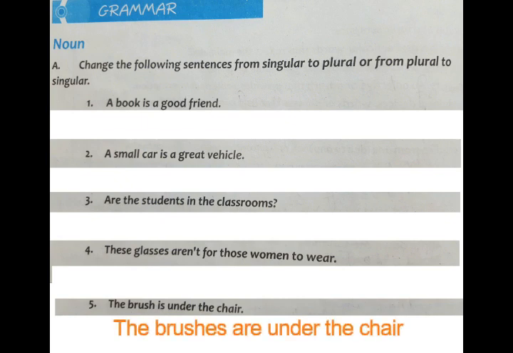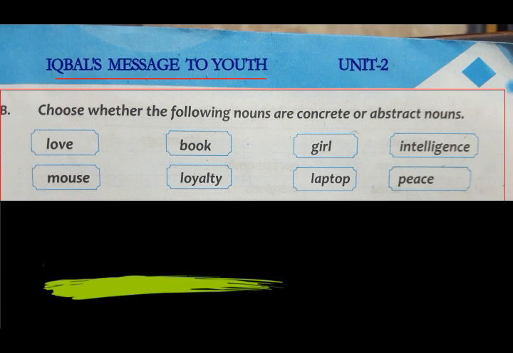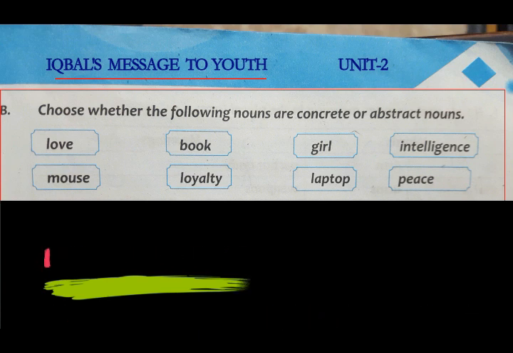Okay, on page number 10, we are given the exercises, and question number B is, choose whether the following are concrete nouns or abstract nouns. What is a concrete noun? Concrete noun is the type of noun which we can see and physically touch. And abstract noun is the noun which we cannot touch, which is only to be felt, which is only in the mind. For example, first point is love, and the second is book.